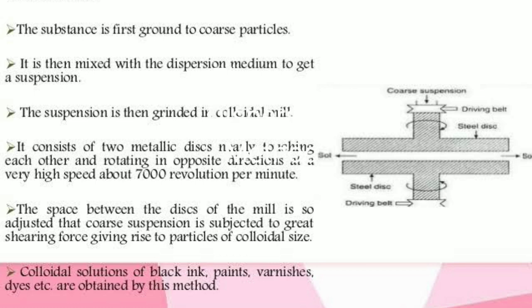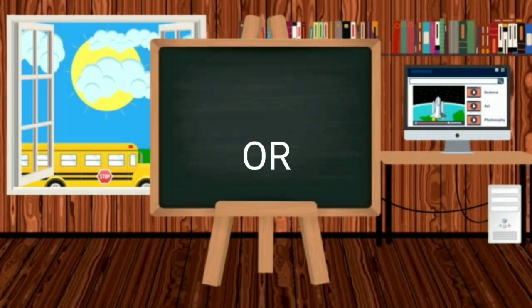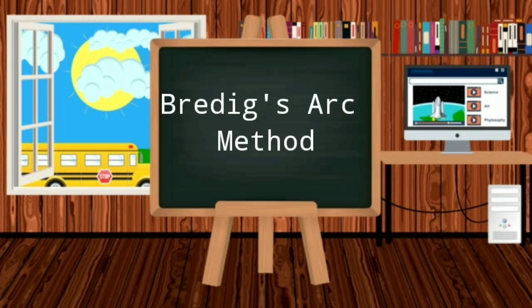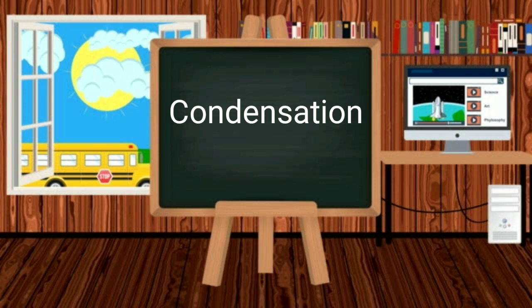can be prepared. The second method of preparation of colloid is the electrical dispersion method, also called the Bredig arc method. This method involves dispersion as well as condensation.